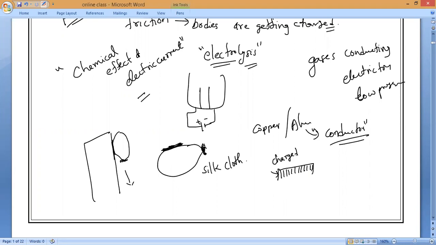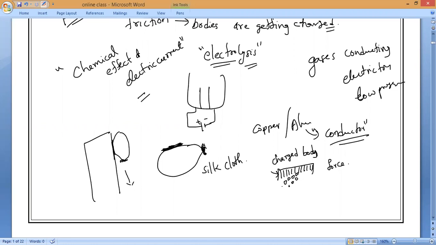Before, it was an uncharged body, but it turns into a charged body. A charged body exerts some amount of force. Due to that only, the bits of paper are attracted towards the comb. After some time, they fall down.